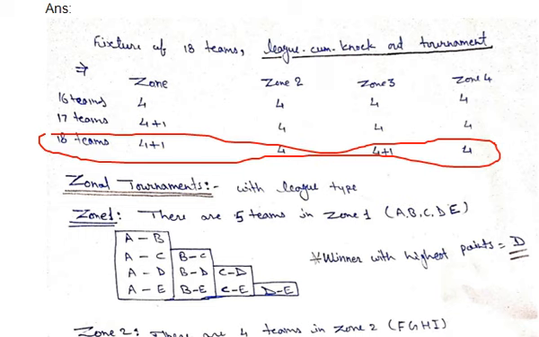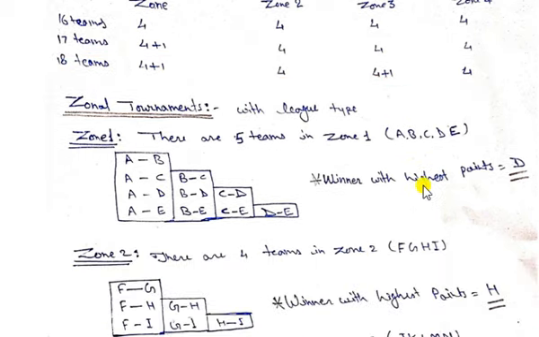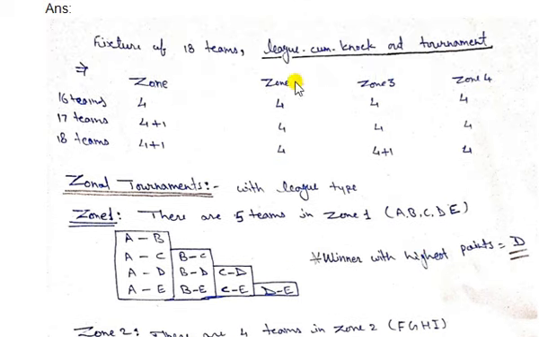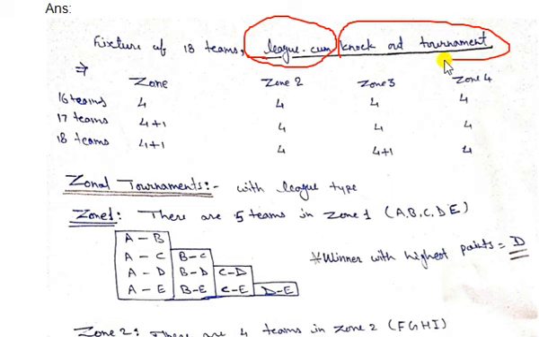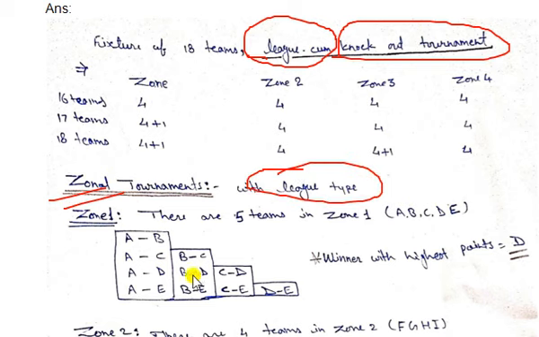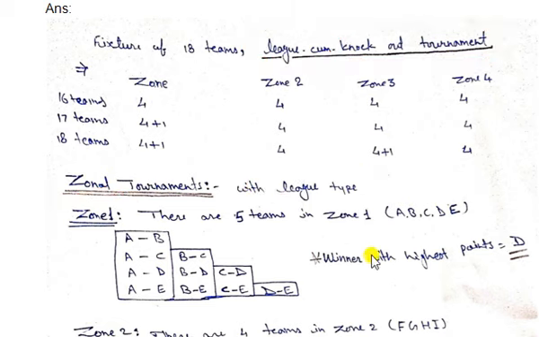Now let's start. First, the question is asking about league cum knockout. It means the zonal tournament will be based on the league tournament, and the interzonal or the main round will be based on the knockout tournament, right? So first we'll start with the zonal tournament, which will be played with the help of the league tournament, right? Okay, so let's start.